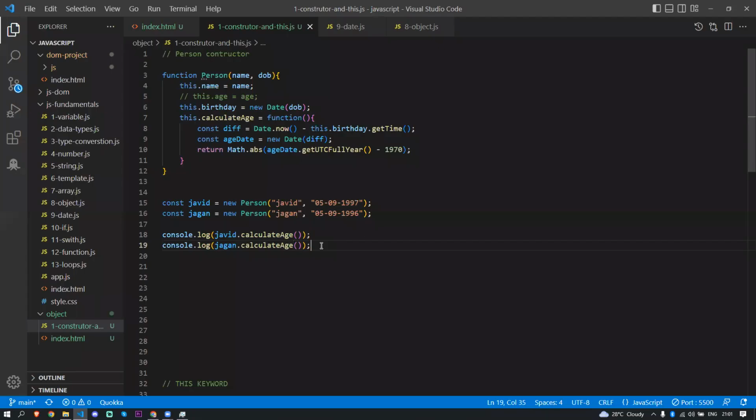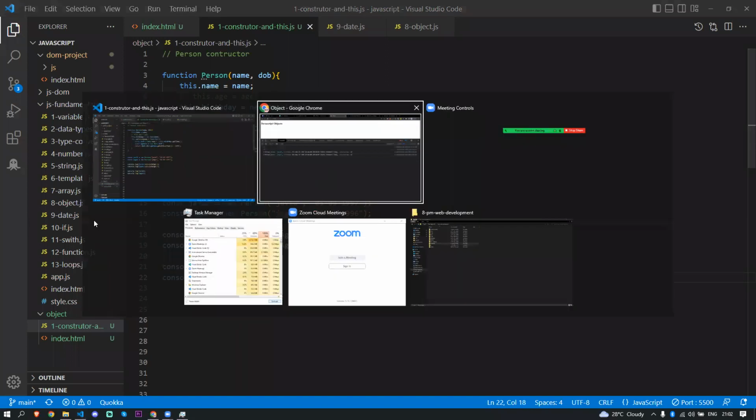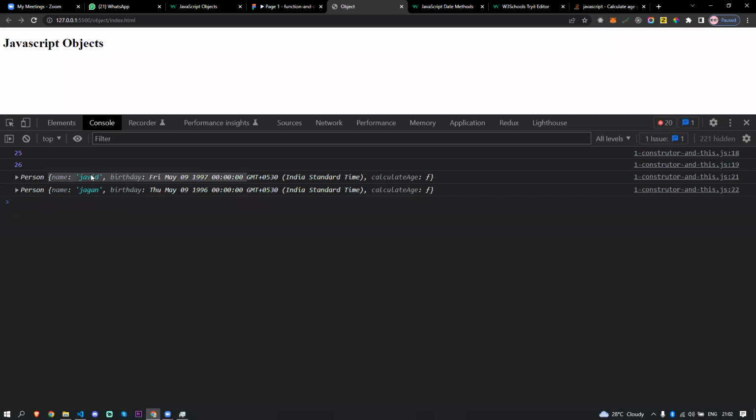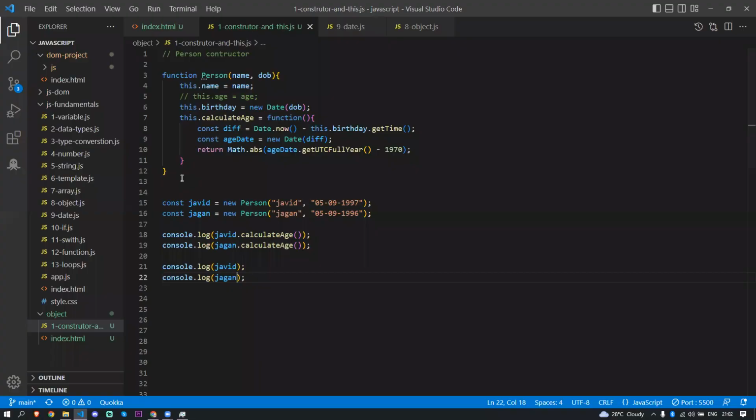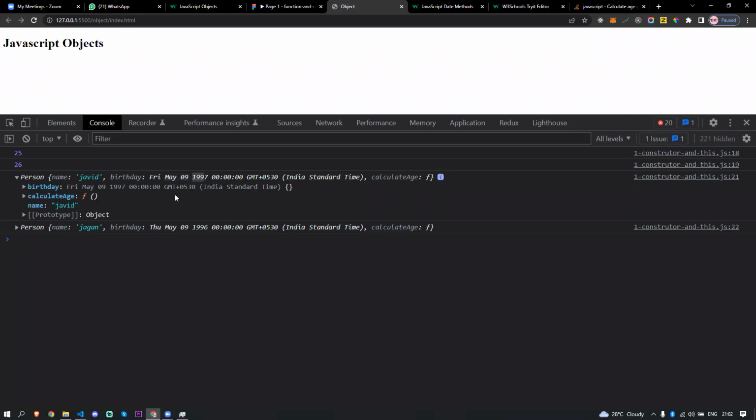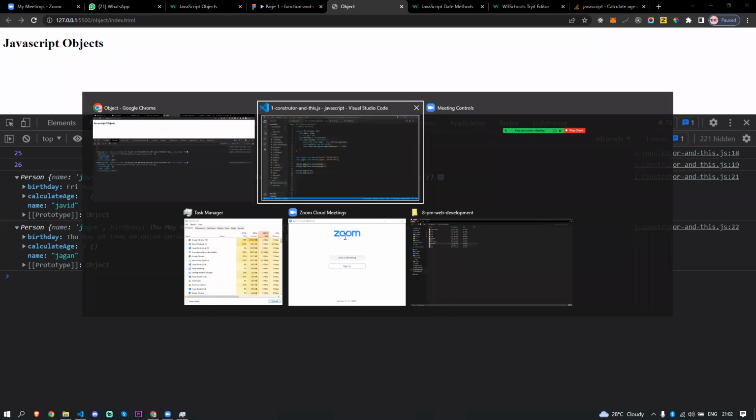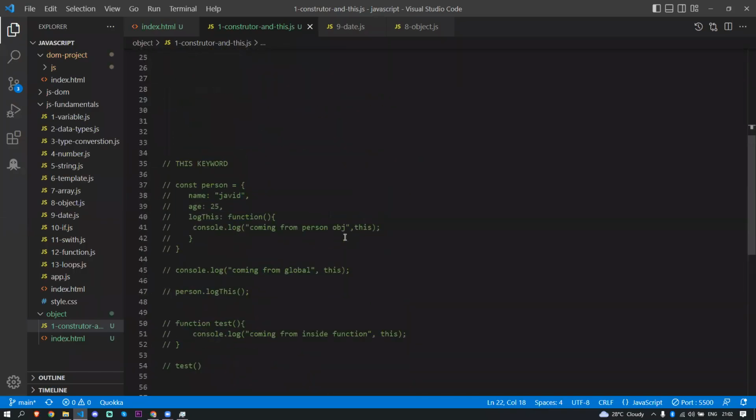Even if I console log Jagan, I'm going to get the actual object. The Person object returns the name of Javed, and the birthday. You see, now this is returning Friday, May 9, 1997. Basically this first one is actually my birthday, May 9th, 1997. I got 25 for the age, so the person, the day, and everything is working properly. So this is cool actually. Okay, we'll go and practice this. I know this is very complicated and this is just a starting point.